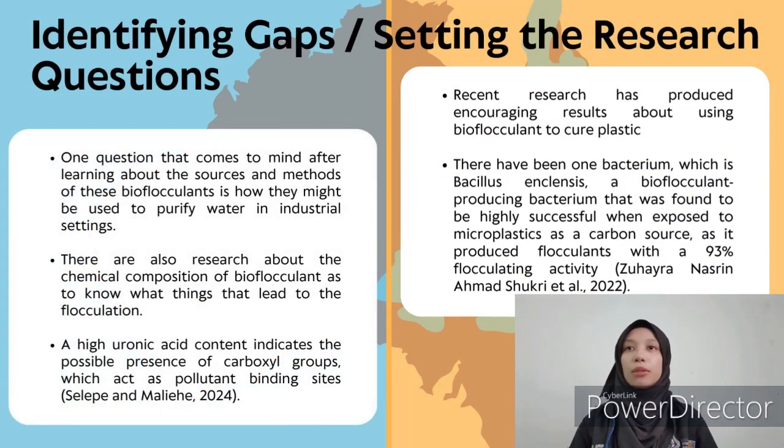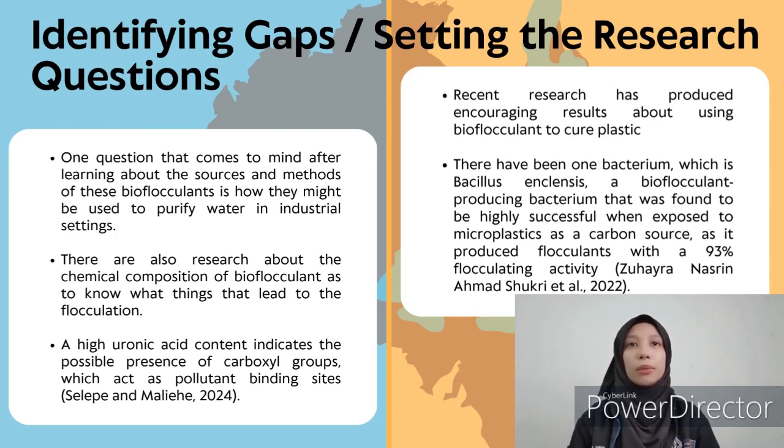There is one question that comes to mind after learning about the sources and methods of these bioflocculants, which is how they might be used to purify water in industrial settings. There is also research about the chemical composition of bioflocculants to know what leads to the flocculation. Recent research has produced encouraging results about using bioflocculant to cure plastic.